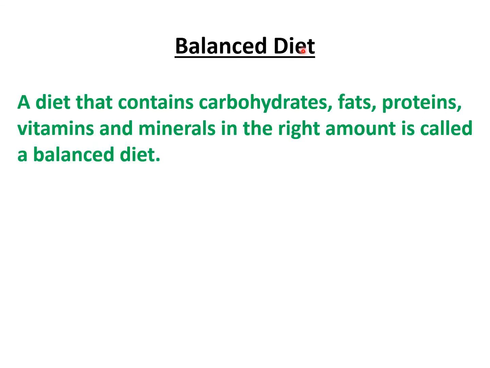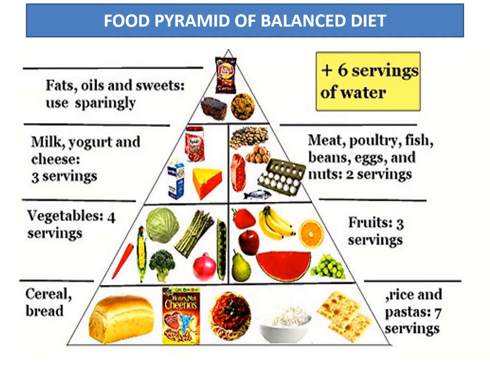Now we come to the balanced diet. A diet that contains carbohydrates, fats, proteins, vitamins, and minerals in the right amount is called a balanced diet. So this definition is important. You should learn it. Then we will see the pyramid.